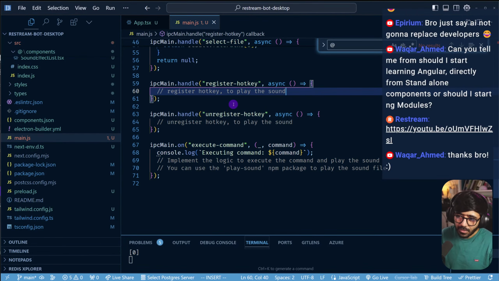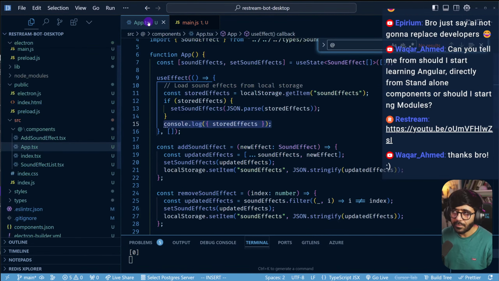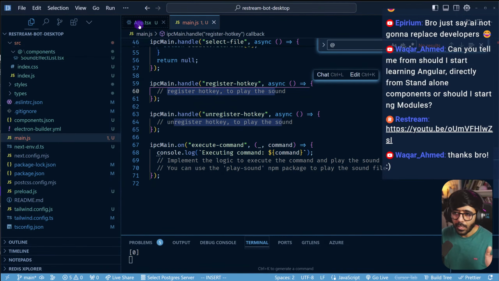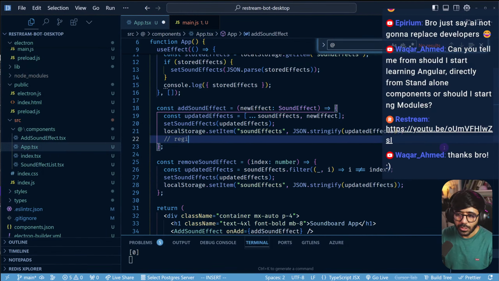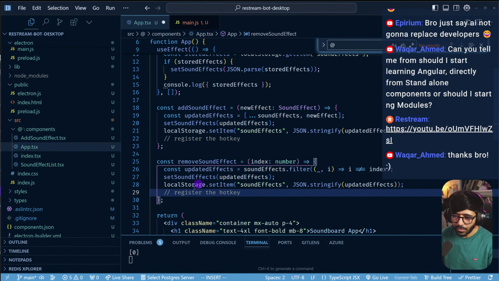But when you do so, whenever the app refreshes, we get all the stored keys, we loop over them, and then we register all of those keys. When you add a new key, we have the function right here, which is add sound effect. So you go here and also register the hotkey right here. And then when you go here, you unregister the hotkey.